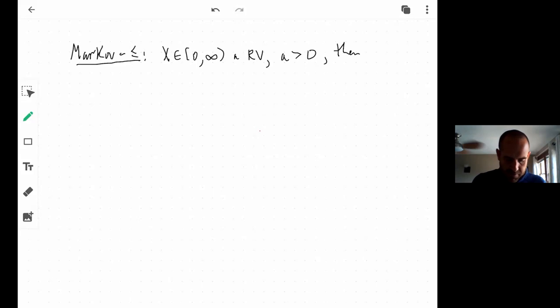The probability that X is greater than or equal to a is less than or equal to the expected value of X divided by a.